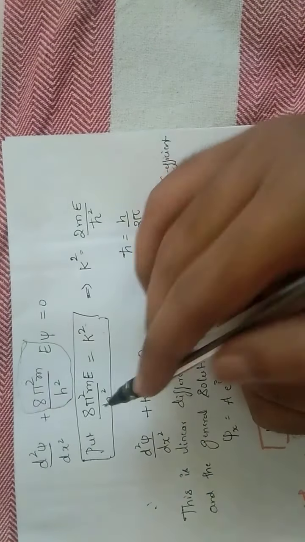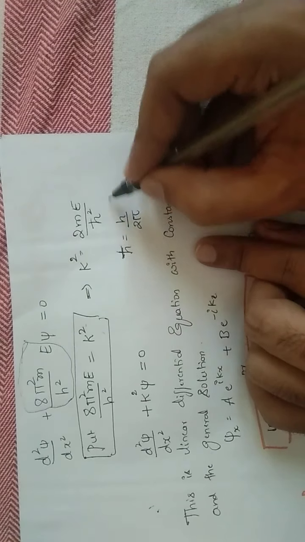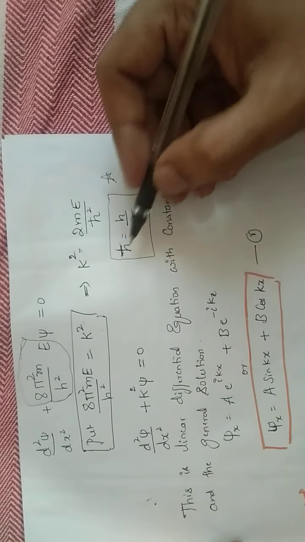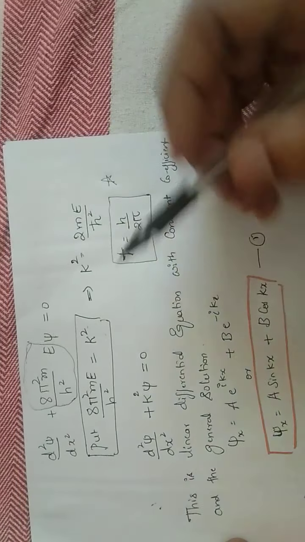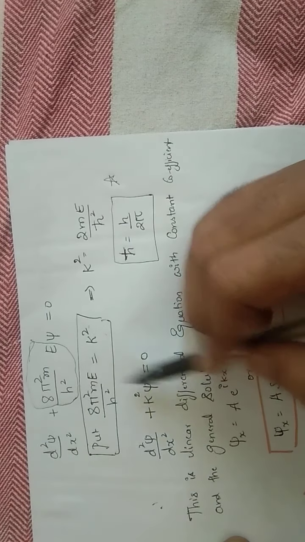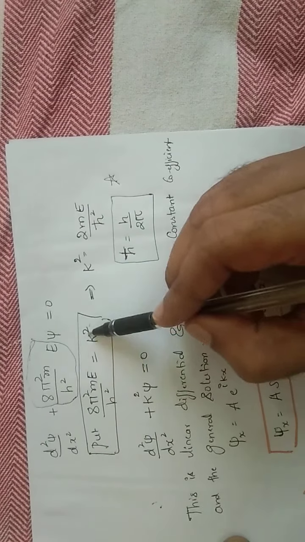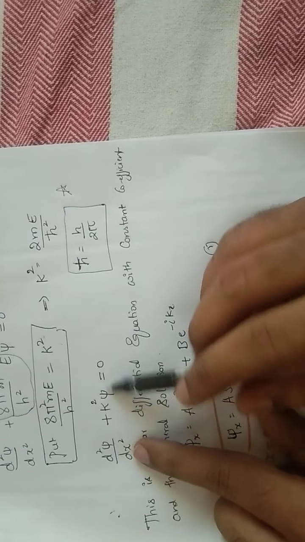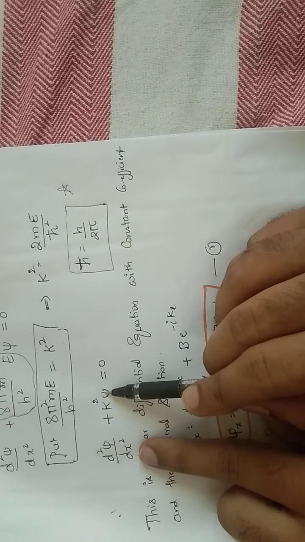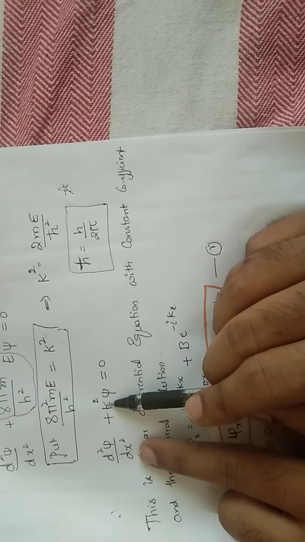One thing we can simplify, we can call h cross or h cut. H cut is nothing but h by 2 pi. You can remember this, very important, because you will come across it in many books. Now the equation becomes d square psi by dx square plus k square into psi is equal to 0, because we denoted this term as k square. When you see this, this is a linear differential equation, and for a linear differential equation we can have a general solution.